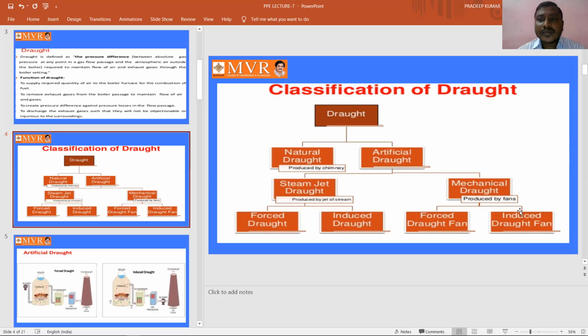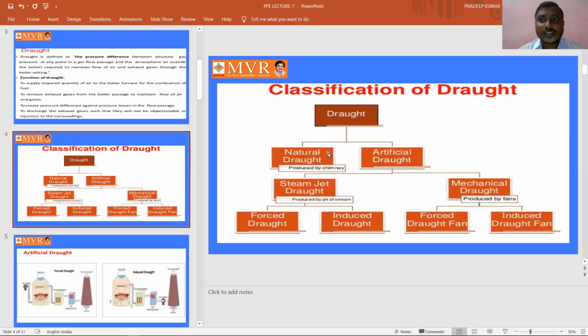Up to now we have studied what is meant by a draft. Draft means the pressure difference required to maintain the flow of air and exhaust the gases to the atmosphere. This draft is subdivided into different types. The natural draft is produced by the chimney.